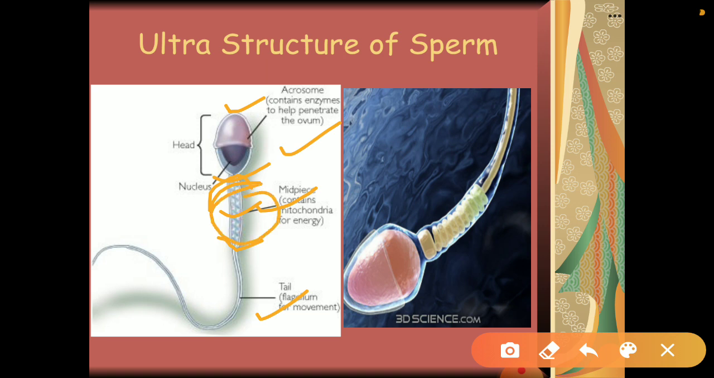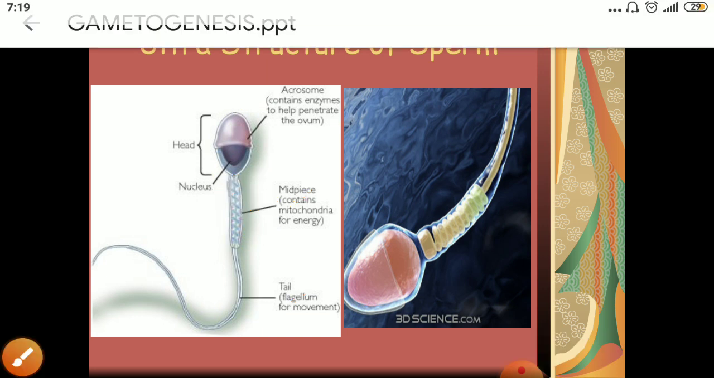Okay, and the last one, that is how it is moving: because of its tail. Okay, the sperm can move into the female reproductive tract, for fertilization, with the help of the tail. So its movement is like a flagellum. Okay, I hope it is clear now.